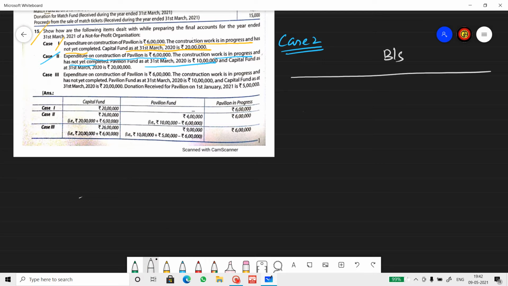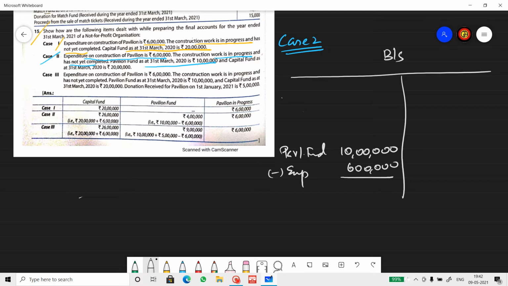balance sheet, pavilion fund, balance is 10 lakh, expenditure on construction of pavilion 6 lakhs, so balance 4 lakhs, capital fund 20 lakh.